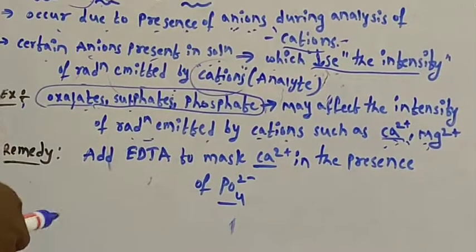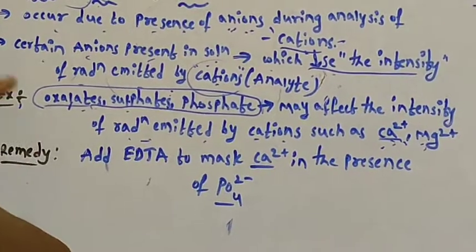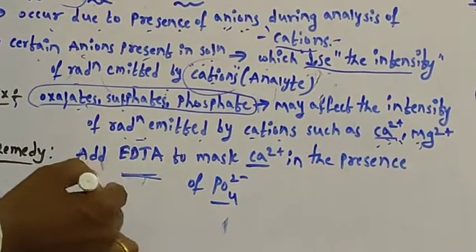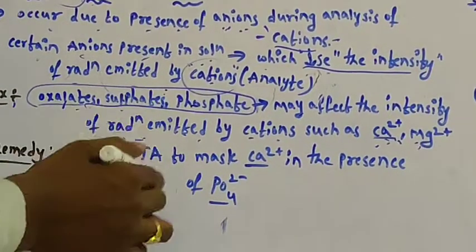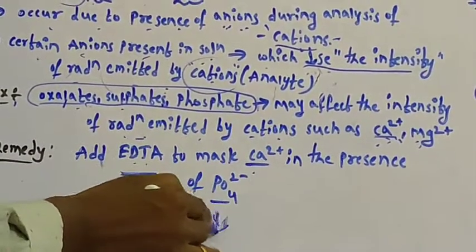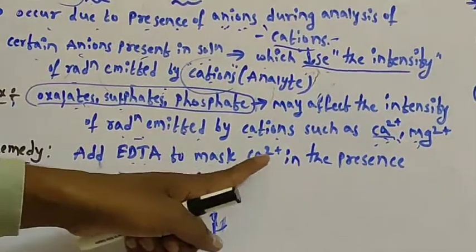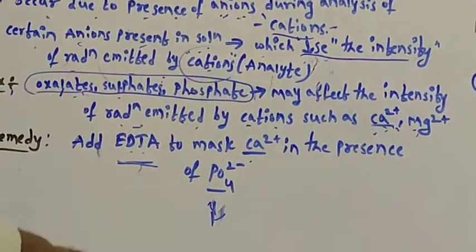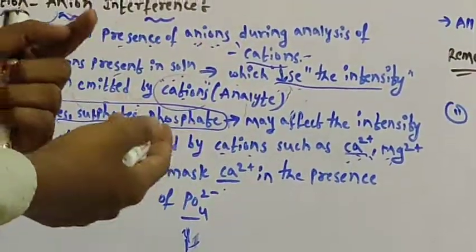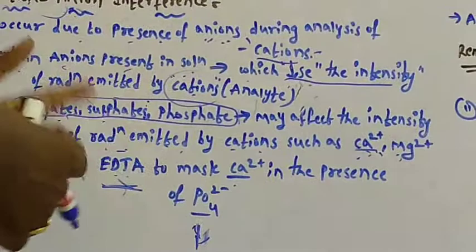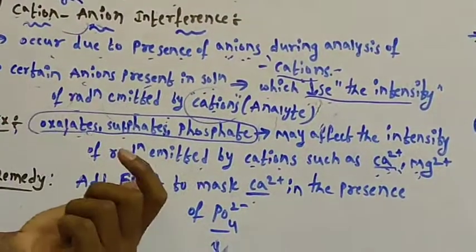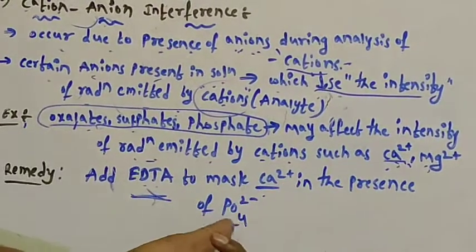What is the remedy? How can we prevent the cation-anion interferences? We need to add EDTA, ethylenediaminetetraacetic acid or tetraacetate, to mask the calcium in the presence of phosphate. This EDTA can make a complex with the anions or cations, that's why we add EDTA. EDTA can make a complex with anions.